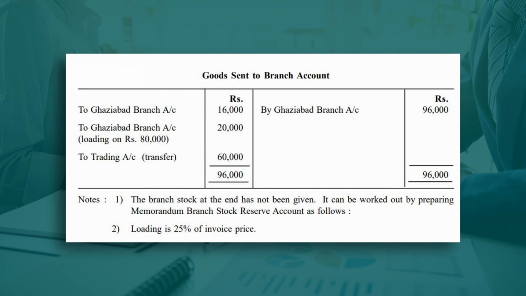Here to Ghaziabad branch account loading on 80,000, so 96,000 minus 16,000, the net goods sent by head office to the branch is 80,000. So the loading amount will be 20,000. And this is the balancing figure of 60,000, to trading account 60,000. So balance is 96,000, 96,000.